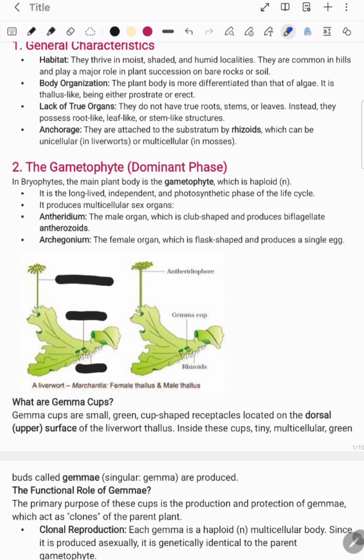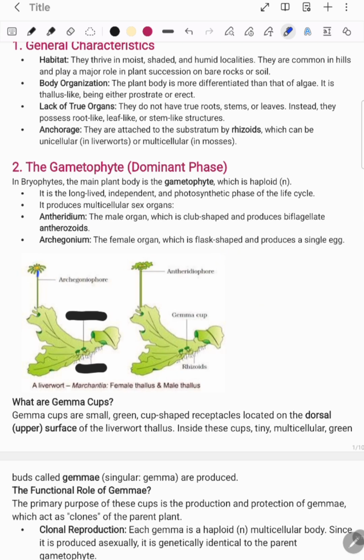Now what is this? This is the antheridiophore. Please remember this, antheridiophore, important. Now here the stalk-like structure is your archegoniophore, and this is your archegonium, in which a single egg is formed.